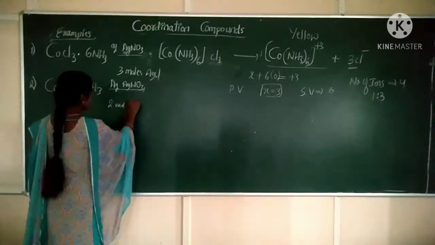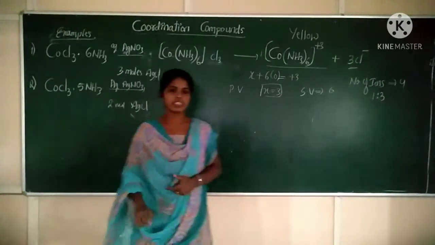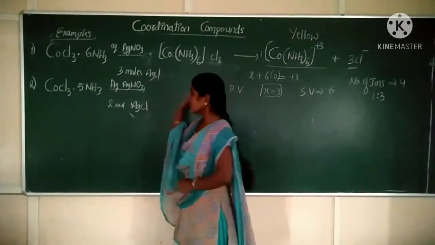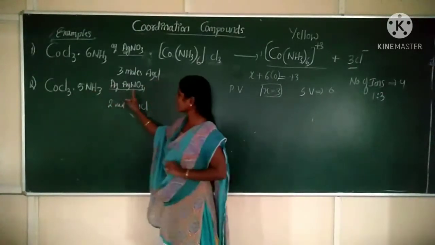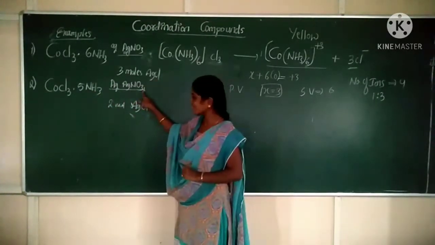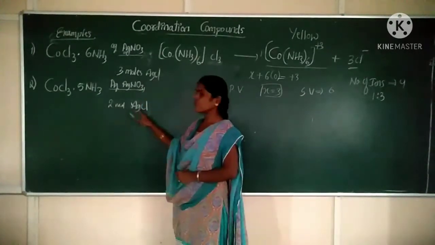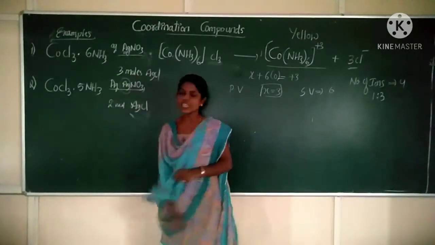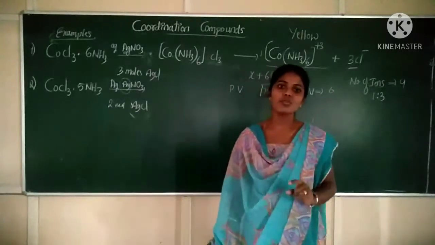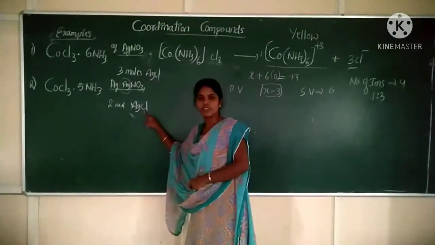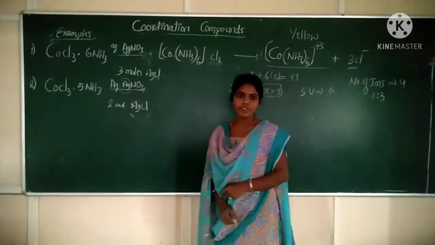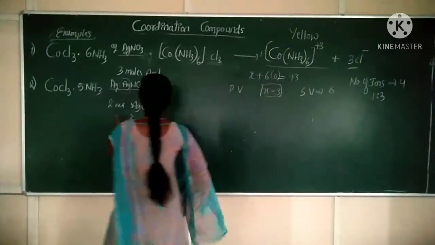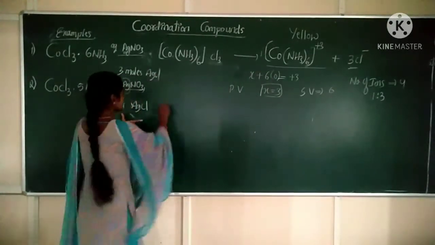When these two react and form 2 moles of AgCl, it means outside the coordination sphere, in the ionization sphere, there must be 2 chloride ions. Are you getting it? When this compound reacts with aqueous silver nitrate and forms 2 moles of AgCl, the Ag must react with 2 chloride ions. Then only it can give you 2 moles of AgCl. Clear? Now on the basis of the number of moles of AgCl formed, we can write its structure as Co.